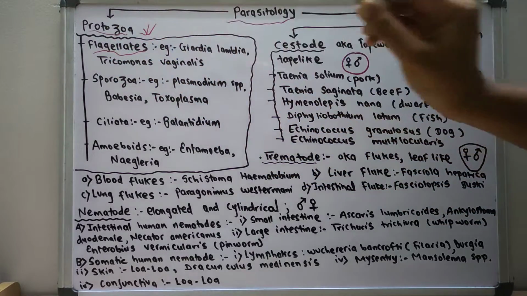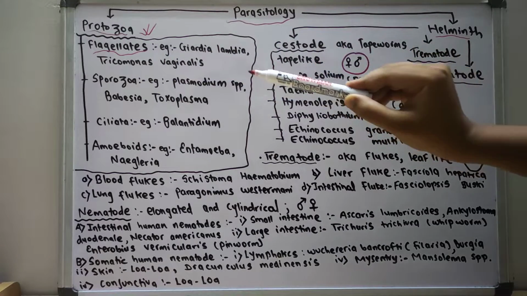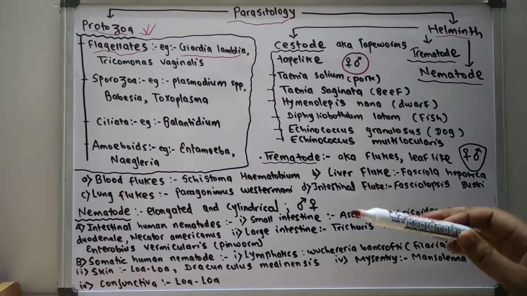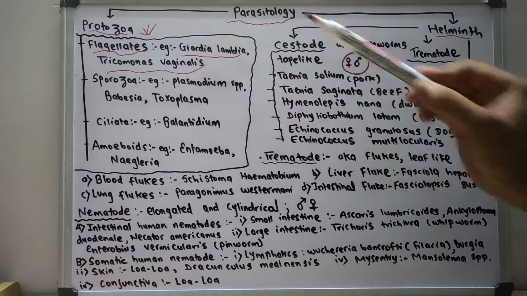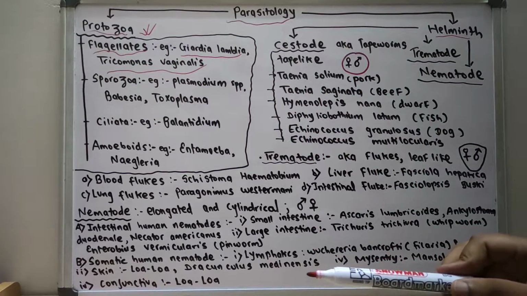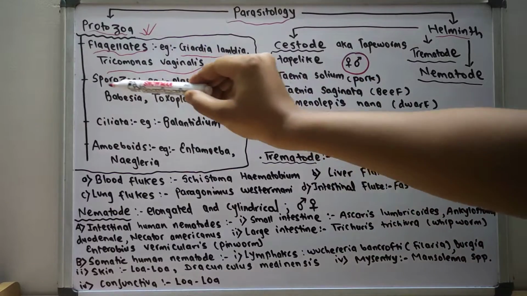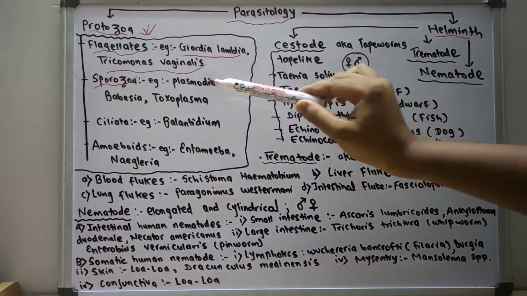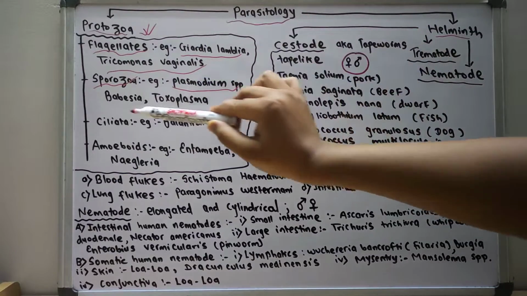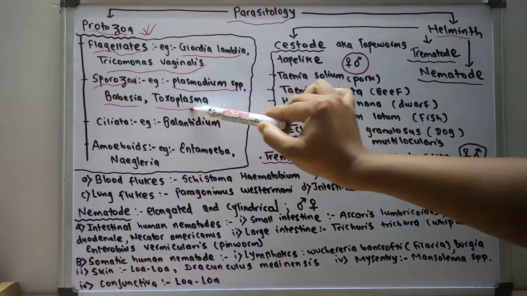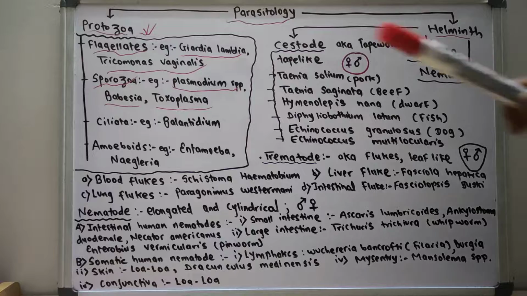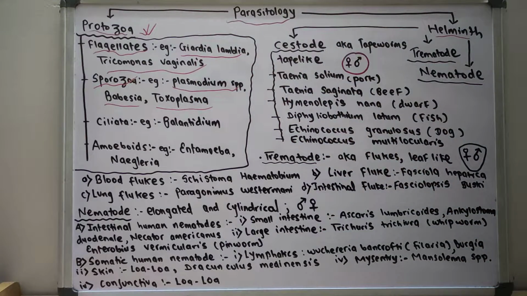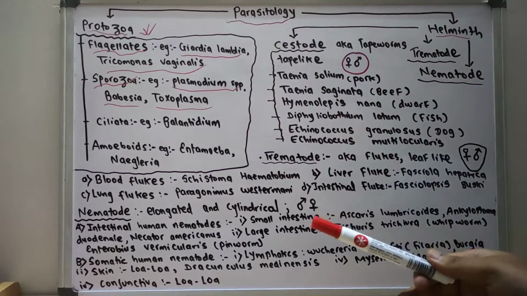In the flagellates, there are various organisms like Giardia lamblia, which causes giardiasis, and Trichomonas vaginalis, which causes vaginosis. In the sporozoa, there are organisms like Plasmodium species, Babesia species and Toxoplasma. Plasmodium causes malaria and Toxoplasma causes toxoplasmosis.